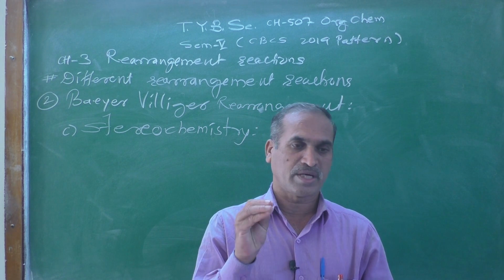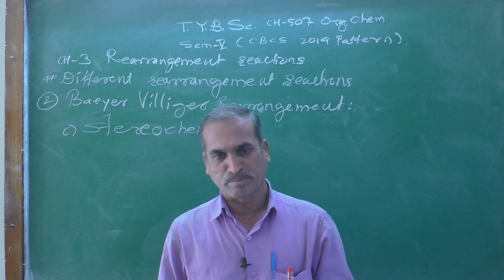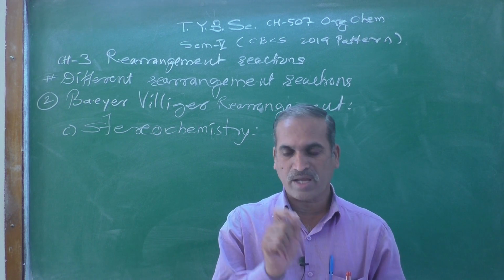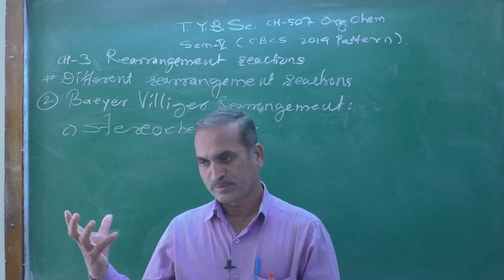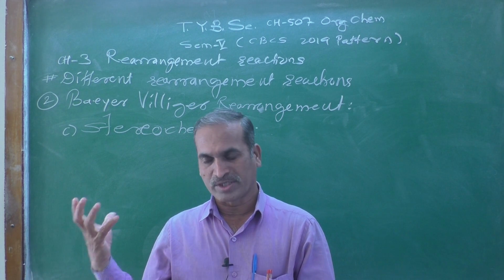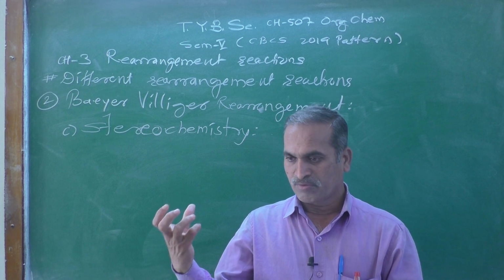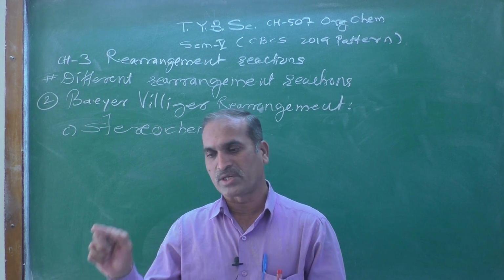If you start with an optically active compound, if your substrate has an R configuration, and you determine the optical activity of the compound obtained, you will find there is a complete inversion.